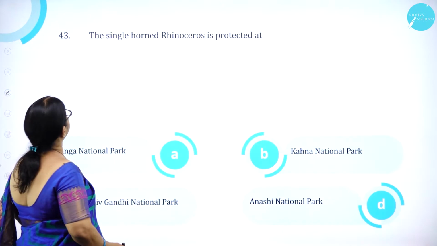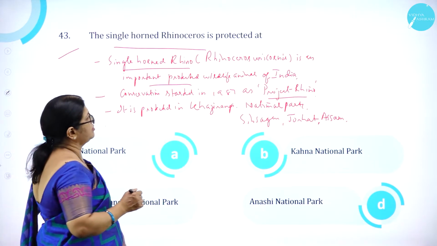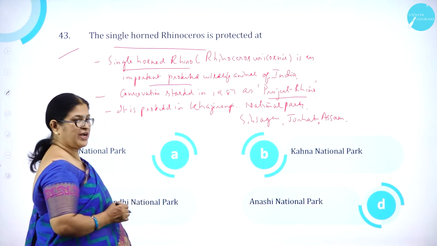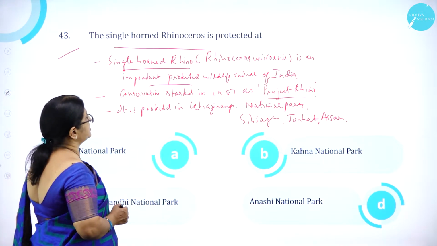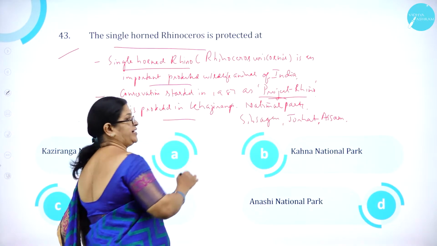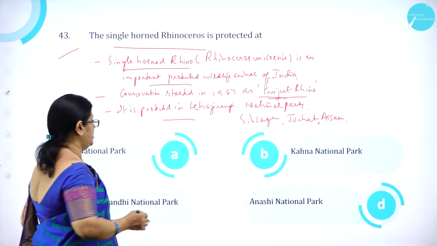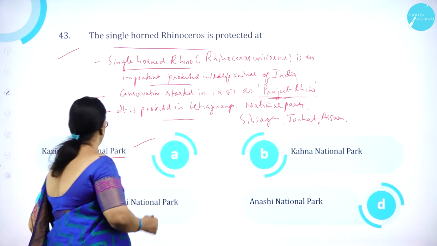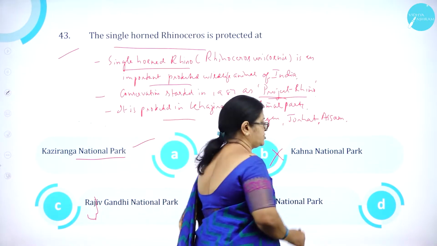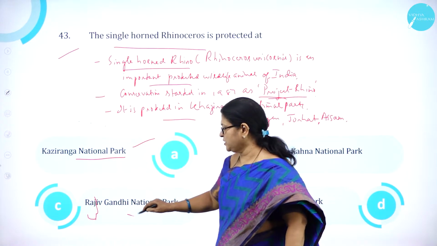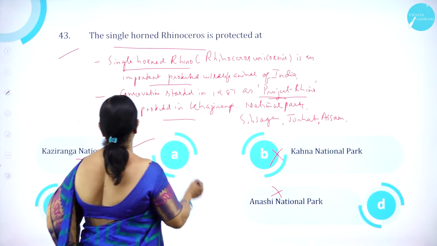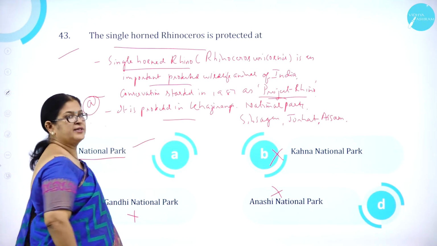As we know, the single horned rhino, whose scientific name is Rhinoceros unicornis, is an important protected wildlife animal of India. Conservation started in 1987 as Project Rhino, and it is protected in Kaziranga National Park. So option A, Kaziranga National Park is correct. Option B, Kanha National Park is wrong. Option C, Rajiv Gandhi National Park is wrong. And option D, Anshi National Park is wrong. So option A is correct.